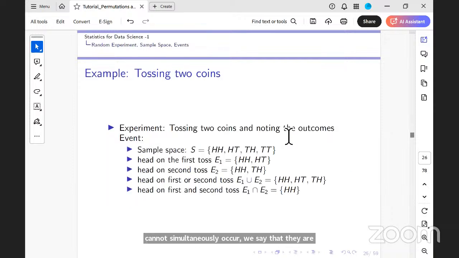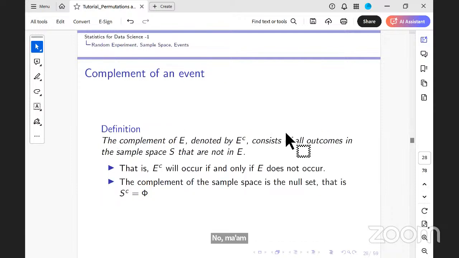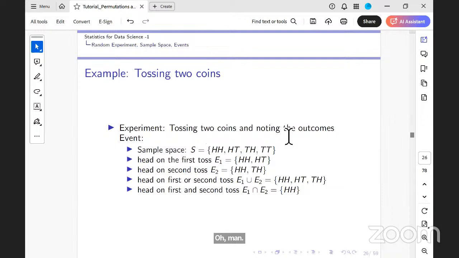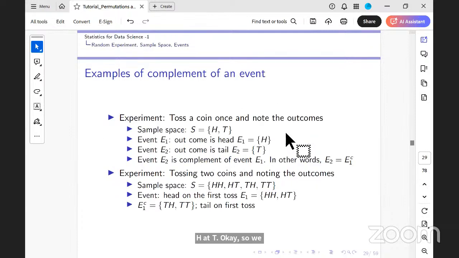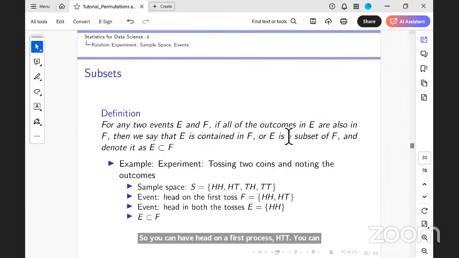That is, the occurrence of the first event, that is, the occurrence of a head. Can head and tail happen at the same time simultaneously? No, ma'am. So they are mutually exclusive events. And just as we talk about all the basic set operations, we can talk about the complement of a set also. What is the complement of head on the first toss? Tails on the first toss, that would be TH and TT. So you can have head on the first toss as HH, HT, and tail on the first toss as TH, TT. You can see that complements are mutually exclusive.